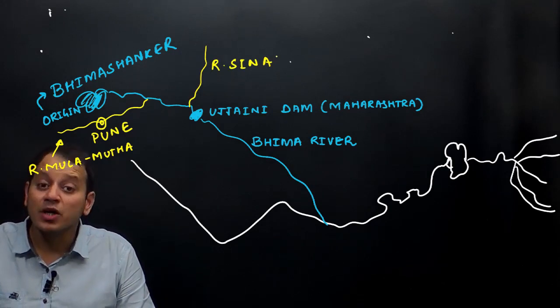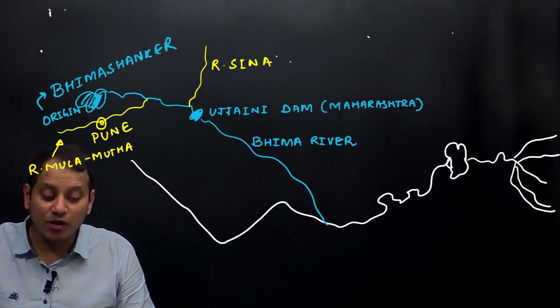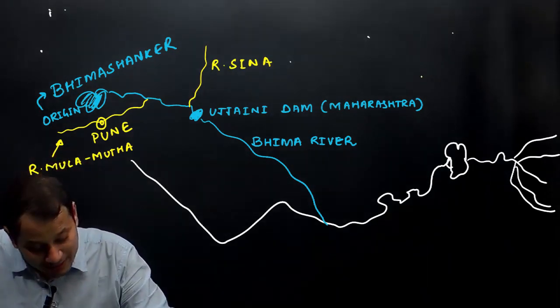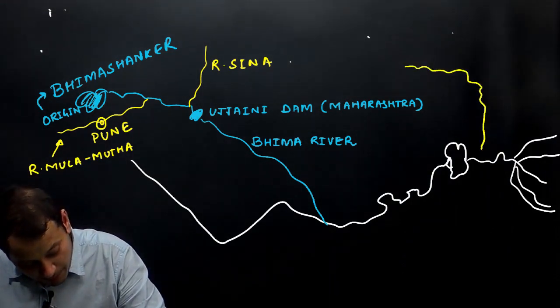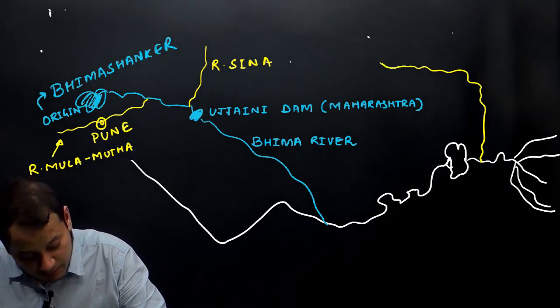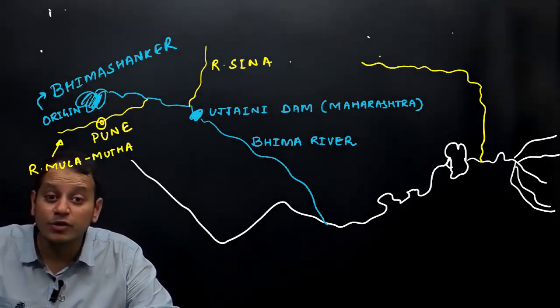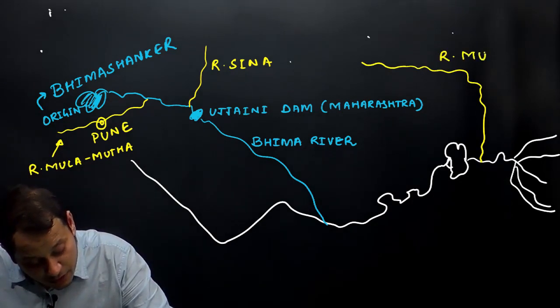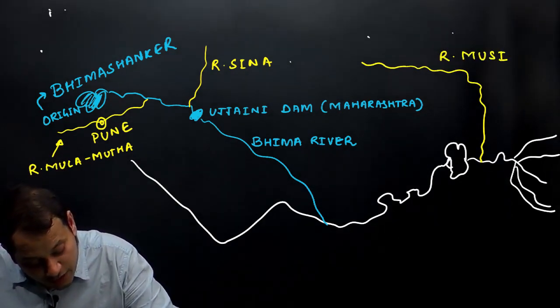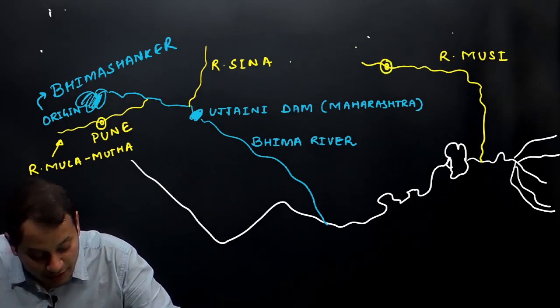The second important tributary of river Krishna is river Musi. On river Musi, you have the famous city of Hyderabad located.